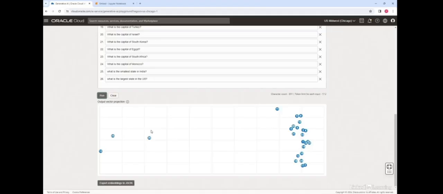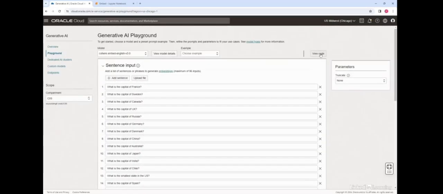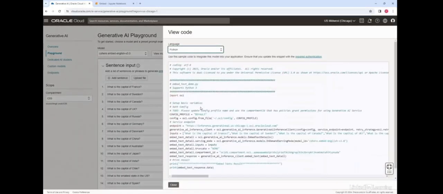Texts of similar meanings are indeed located close to each other. But we also said that the model creates a 1024 dimensional vector for each embedding. So can we look at those vectors? And yes, indeed we can. To do that, let's click on view code, and here the code is in Java and Python. We'll pick the Python code, and when we run this, the output is the embeddings, those floating point numbers, and you can see them.